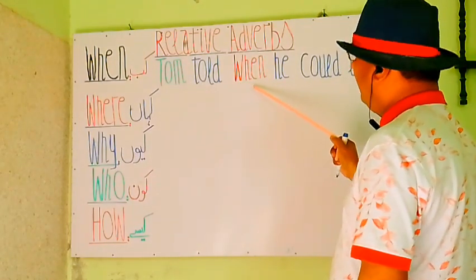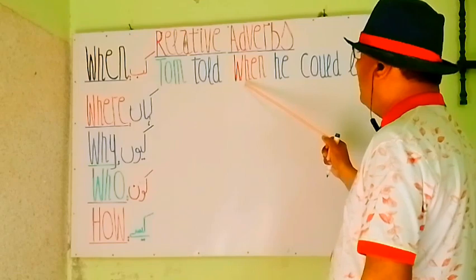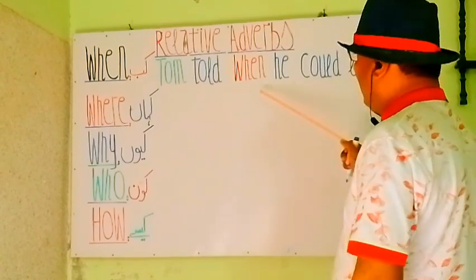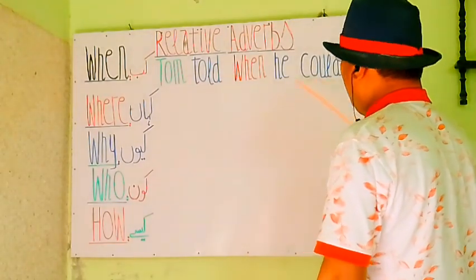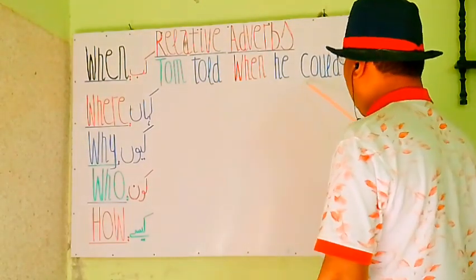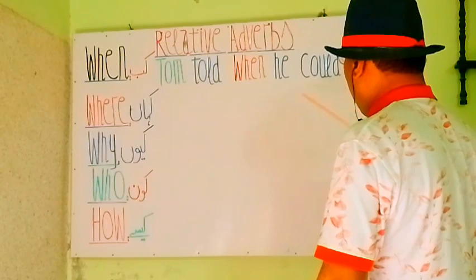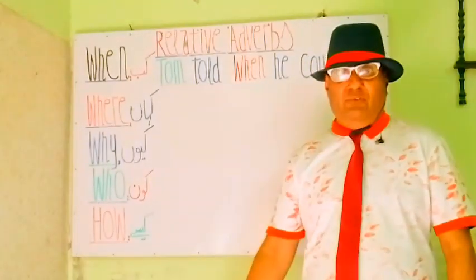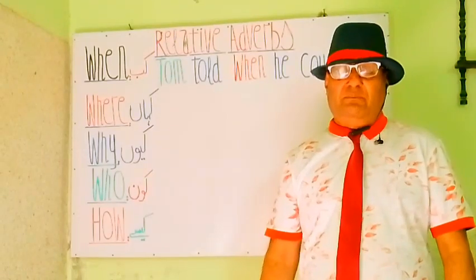When, you see, is in the middle. When कब, he could leave, वो जा सकता था. When he could leave, वो कब जा सकेगा, वो कब जा सकता था. Tom told when he could leave. Tom ने बताया कि वो कब जा सकता था.